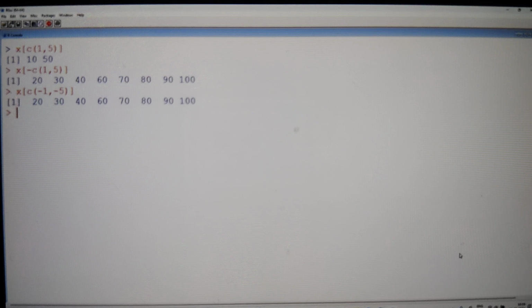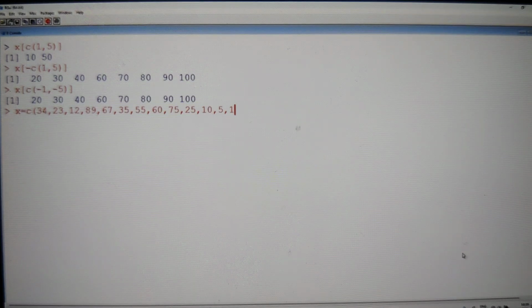You can take as many examples. It need not be a sequence of numbers only, guys. You can take as many numbers as you want. Let's say 20, 34, 23, 12, 89, 67, 34, 55. Not a problem. 35, I'll take 35. I just want to take non-repeated numbers. Does not matter. 60, something like 75. Let's say 25. Whatever numbers you want. We can give 10. Let's say single digit 5, single digit 1. So you give as many numbers as you can, guys.